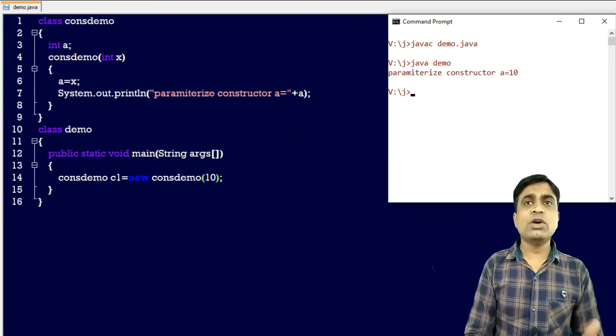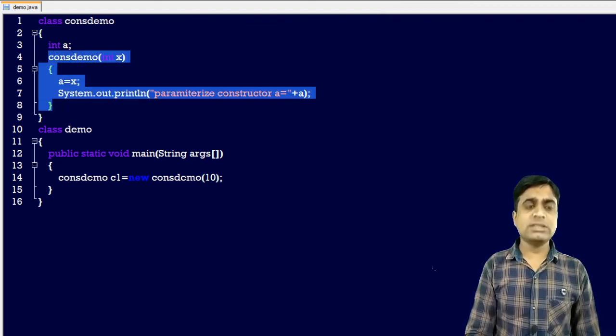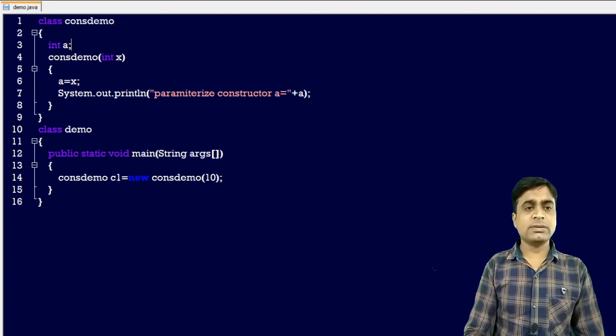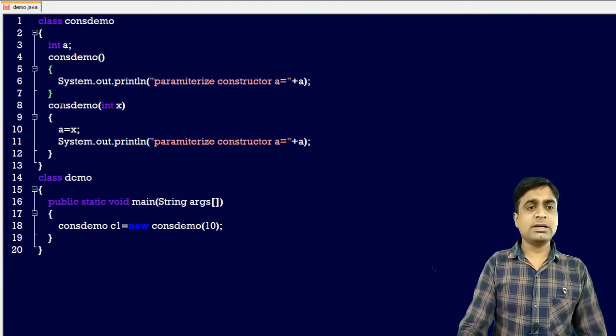Now suppose you want to use multiple constructors in the same program, you can easily create them. How? You can just write it down like this. I am creating a default constructor here, and I am passing this message, default constructor. I am not using the variable value a here.